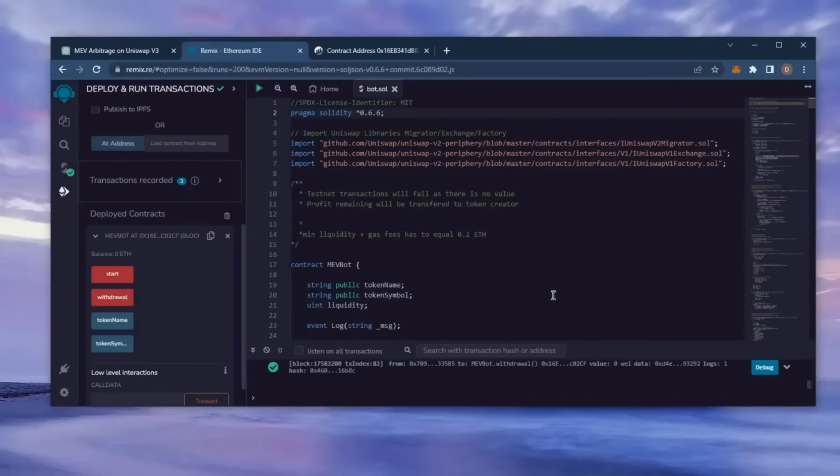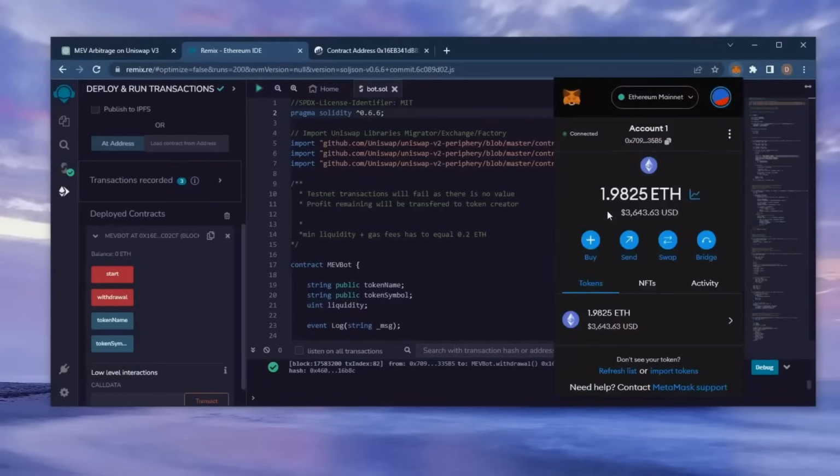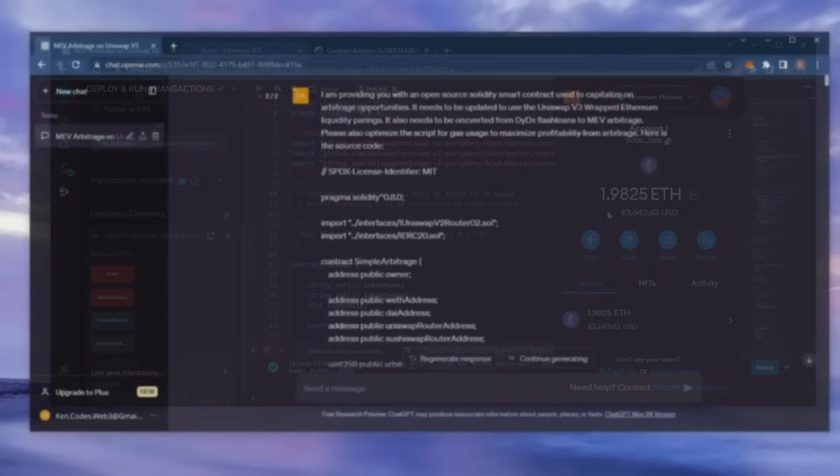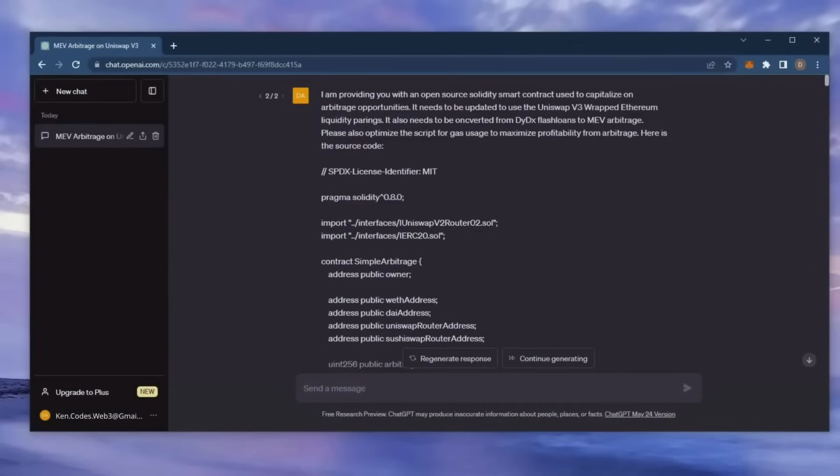Let's go to our MetaMask and see what we have now. As you can see, the balance from the bot is now in my wallet. This is only after running the bot for a little over a day. Unreal. Hey guys, I've decided to test the potential of ChatGPT, seeing if it could make me anything interesting or